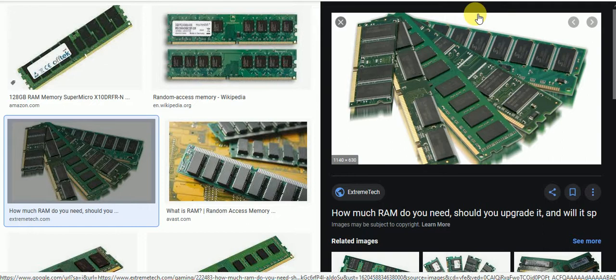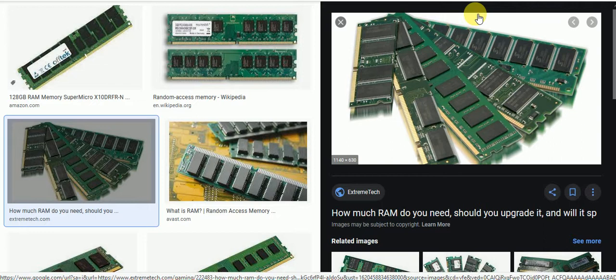Now let's discuss ROM. ROM is read-only memory. That means ROM is a non-volatile memory. Our information and data is stored permanently in this ROM.